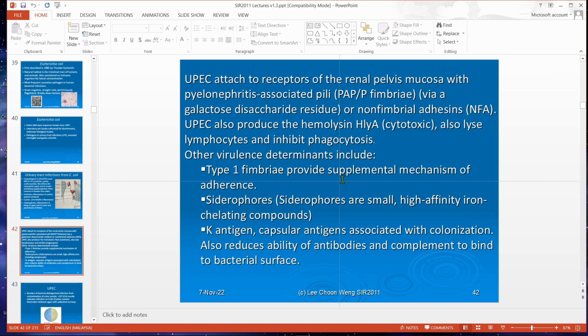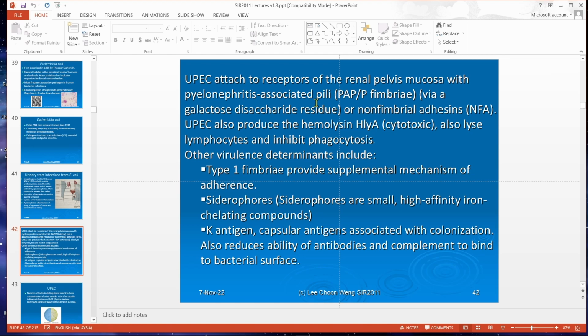So for any of this infection to occur, there are certain things that the bacteria must be able to do. So the bacteria must first be able to enter. So entry could be just by a simple cut. Okay. If it's a superficial cut, it's not that dangerous. It's usually deep cuts. That's where the danger from bacterial infection comes from. It has to be deep cuts, not superficial cuts.